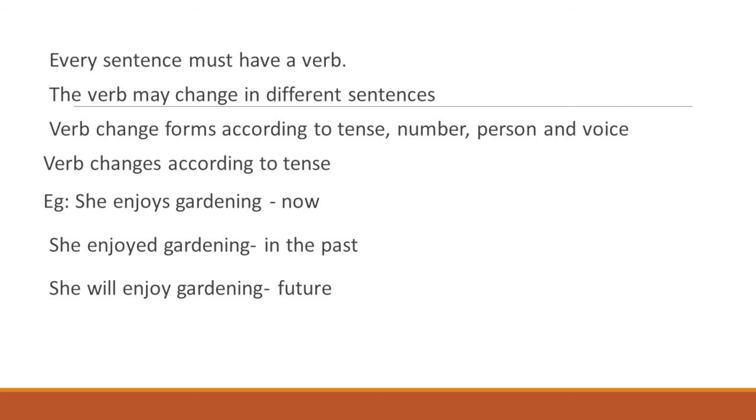This is the future form of the sentence. Here enjoyed becomes will enjoy. So enjoys, enjoyed, will enjoy. The verb changes according to tense. In the present tense it is enjoys, in the past tense it is enjoyed, and in the future tense it becomes will enjoy.